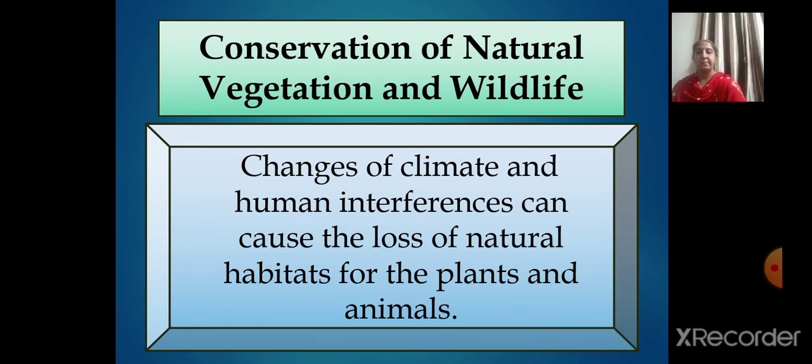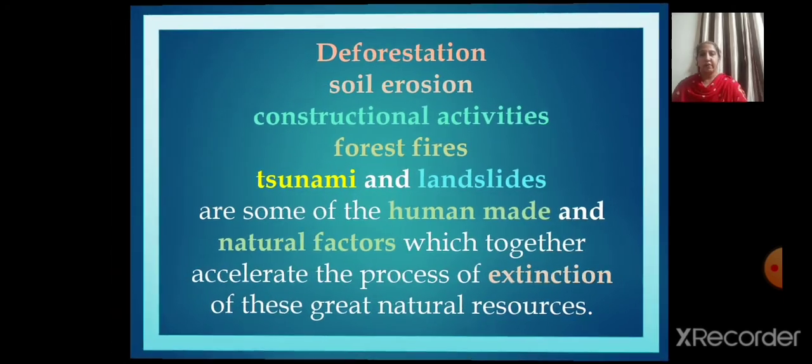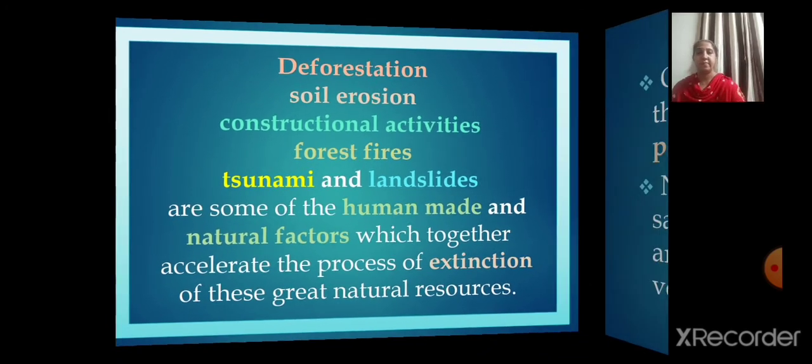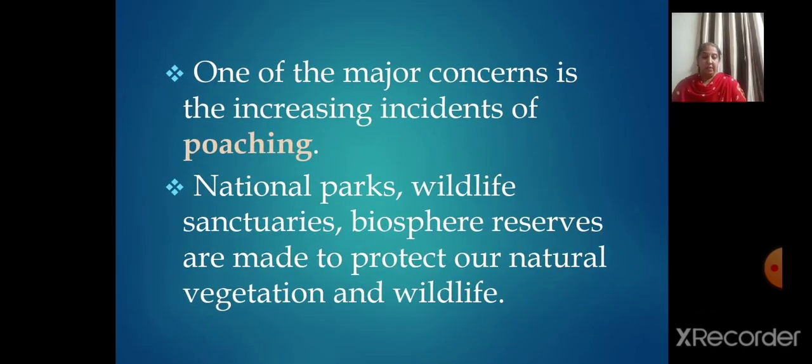So deforestation, soil erosion, constructional activities, forest fire, tsunami, landslides, these are some of the human-made and the natural factors which together accelerate the process of extinction of these great natural resources.